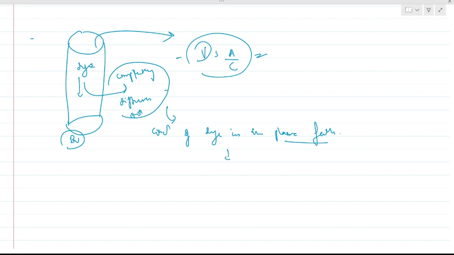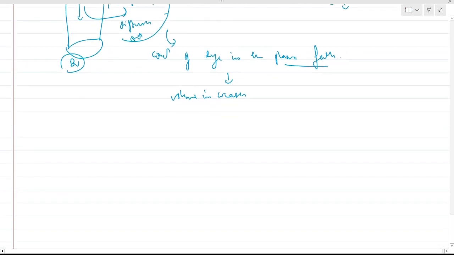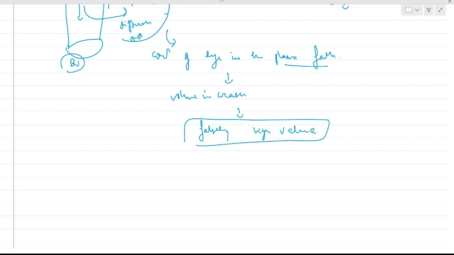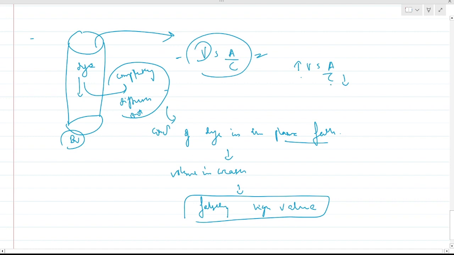As the concentration falls, volume increases. In this formula, V is equal to A by C. Concentration falls, volume increases, inversely proportional. This will lead to a falsely high value. The volume we will get if the concentration falls is false. First it is false, it's not true, and it is high. As the concentration falls, it is falsely high.